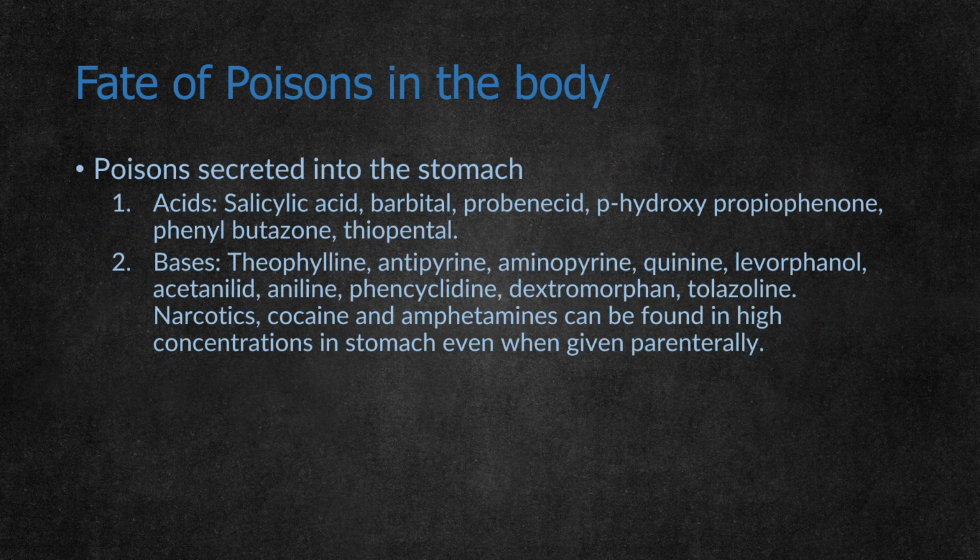Some poisons, after entering circulation, are again secreted into the stomach, like some acidic poisons such as salicylic acid, barbital and phenobarbital. Some basic poisons like theophylline, aminophylline, narcotics, cocaine and amphetamines are all secreted into the stomach.